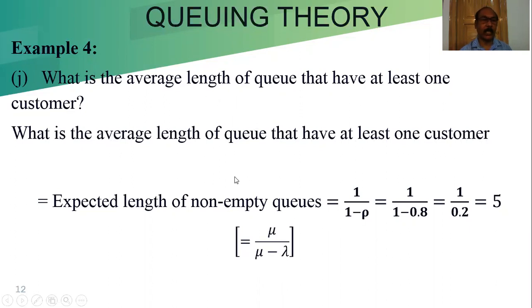When the question is like that, non-empty queue or one customer has to wait. One customer has to wait means non-empty queue. That means the queue is not empty. That's why a customer has to wait to get the service. That formula is 1 by 1 minus rho, or we can use mu by mu minus lambda. Applying this, we'll get the result as 5. That means that customer has to wait 5 minutes.